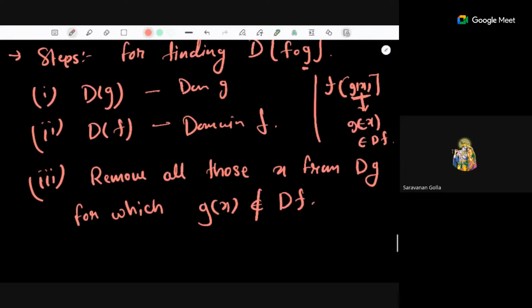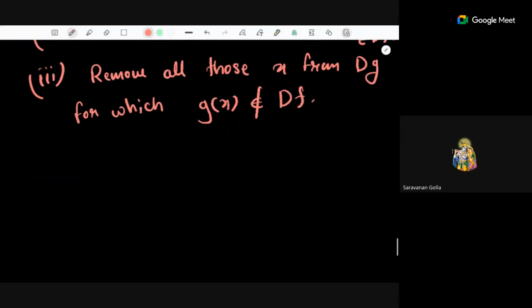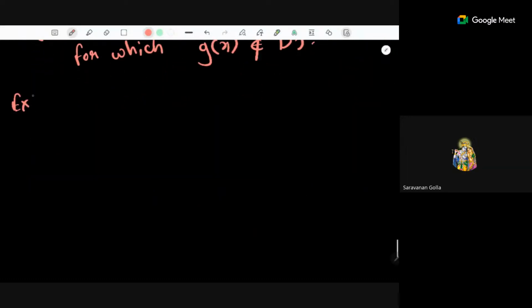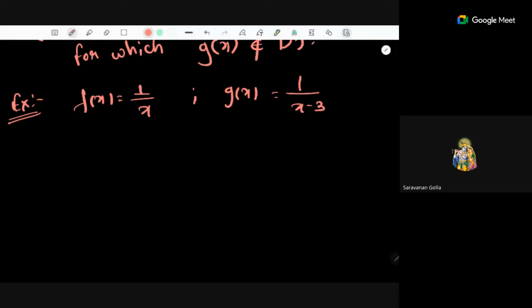So I'll take one example, and the reason I'm saying you have to use the steps is: don't go by the expression. Don't first find the expression and then compute the domain. First go by these steps only. Suppose your function f of x is 1 by x and the function g of x is 1 by x minus 3. I want to find the domain of f composition g.